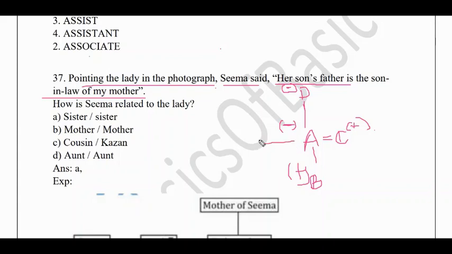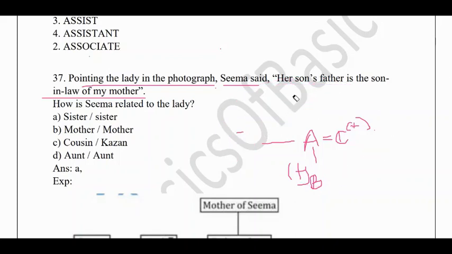Seema will be the sister of A. I guess you understood the point here. A's son's father is C, who is the son-in-law of my mother. If C is the son-in-law of Seema's mother, then A should also be the daughter of D. This is how you solve this by writing the diagram.